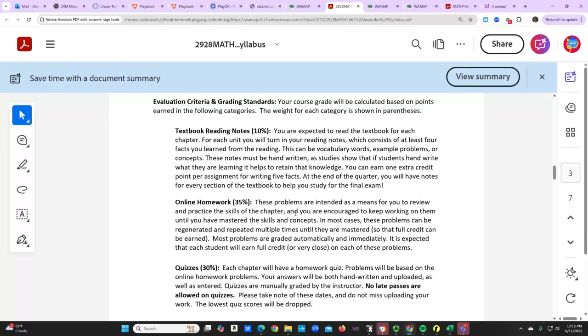Now, what a late pass will do is it will extend that due date by 48 hours. It won't extend to when you put it in, it's from that date. So if the assignment was due yesterday and you're trying to use a late pass, you still have the 24-hour window because you're going to get 48 hours once you put your late pass in. But just because you're using it today and it was due yesterday, it's not going to extend it 48 hours from today. All right. So hopefully that makes sense.